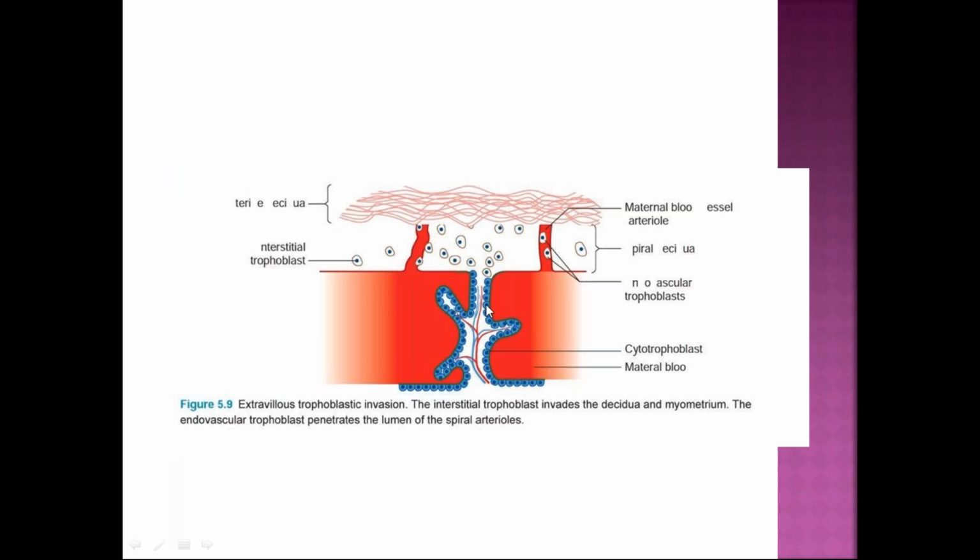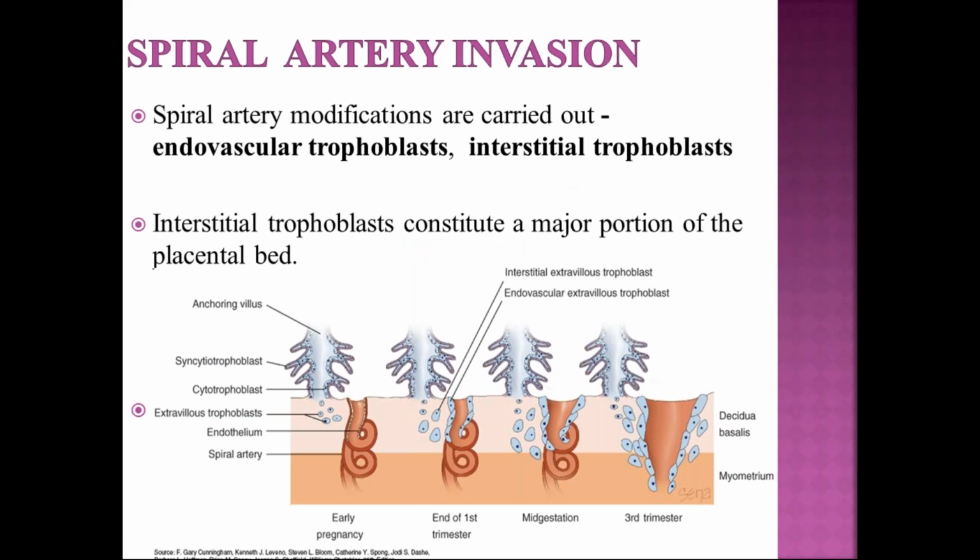Here, these are interstitial, these are endovascular trophoblast, and this is the villous trophoblast. If you can see, all these are parts of the cytotrophoblast. For converting the spiral arteries into low resistance flow, the endovascular and interstitial trophoblasts actually help out. So spiral artery modifications are carried out by the endovascular and interstitial trophoblast, as we have already said. You can see here the endovascular and interstitial trophoblast.